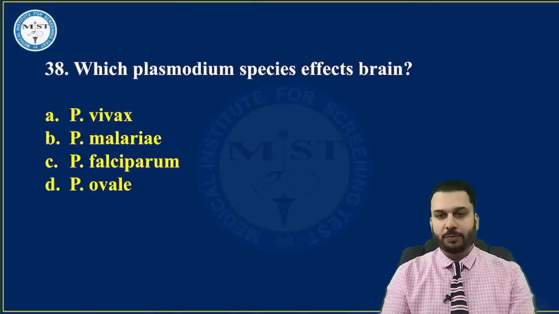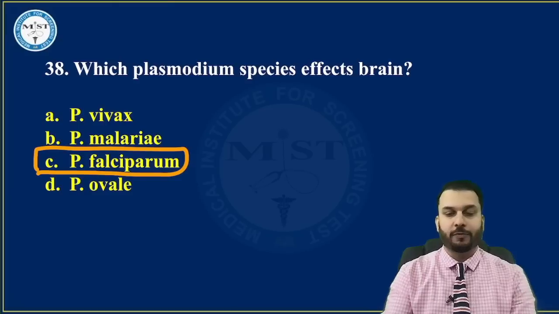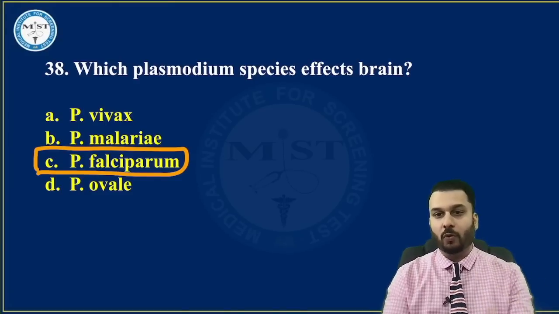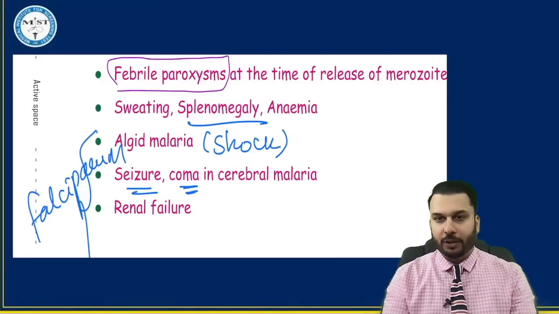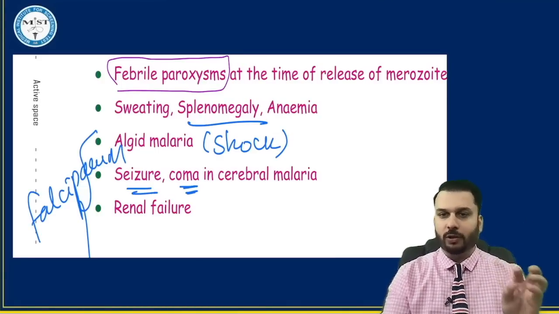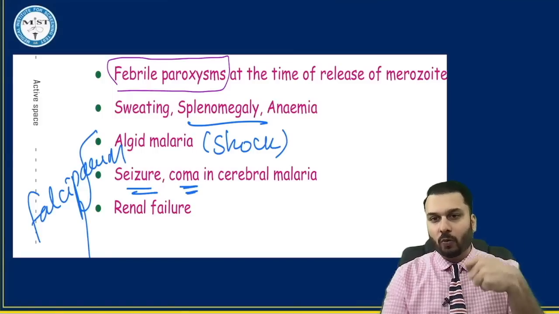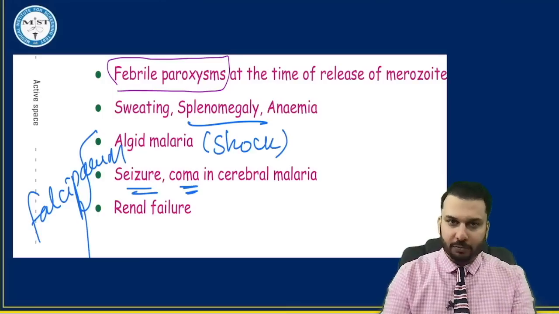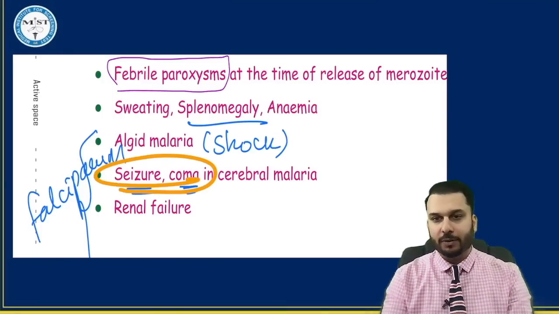Which Plasmodium species affects the brain? Quite an easy question again, sir. Falciparum. Falciparum is the most serious type of malaria. As you can see in our notes, when we learned the malaria topic, I told you there are some basic symptoms that you can see with all organisms causing malaria. But there are some symptoms that you see more specifically with falciparum. For example, CNS involvement is seen with falciparum.